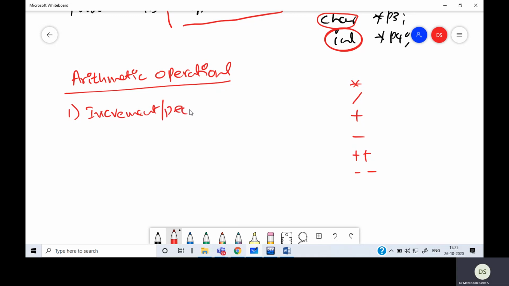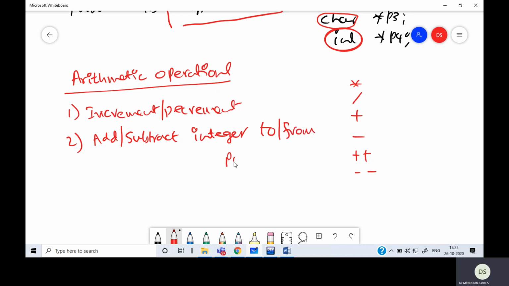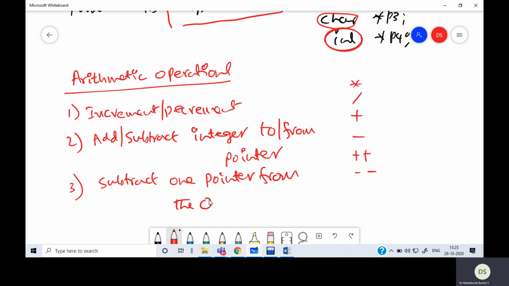The arithmetic operations that we can perform on pointers are increment and decrement. Then we can add an integer to a pointer or subtract an integer from a pointer. So this is the second operation. The third operation is subtracting one pointer from the other. These are the only operations we can perform on pointers. No other operation is allowed.